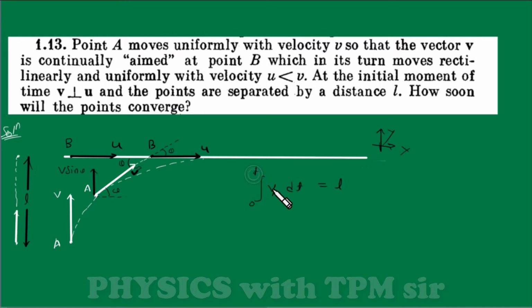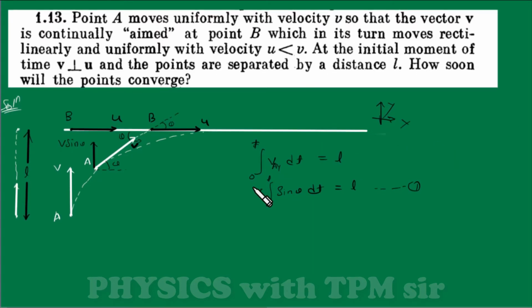Am I right, students? This is time t, in time t. And Vay is actually v sine theta. So I can take v common, because v is a constant. Integral of sine theta into dt from 0 to t is equal to L. This is one integral we know. Let's see if we can use this in the further solution. Now we need at least one more equation to solve this question, and we need the integration of sine theta dt.